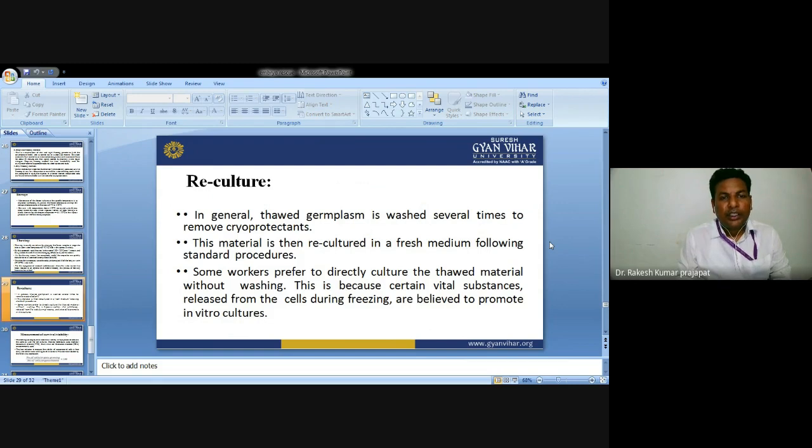Reculture. In general, the thawed material is washed several times to remove the cryoprotectant. This material is then recultured in a fresh medium following standard protocols. Some workers prefer to directly culture the thawed material without washing. This is because certain vital substances released from the cells during freezing are believed to promote in vitro cultures.